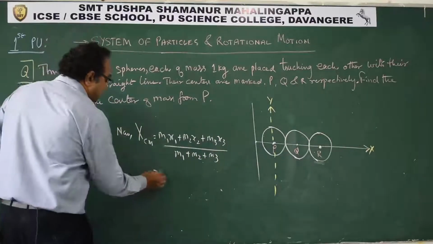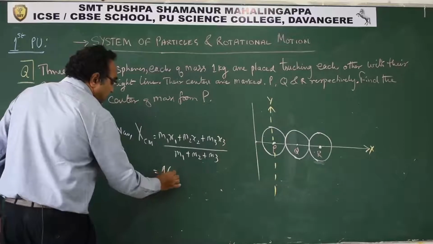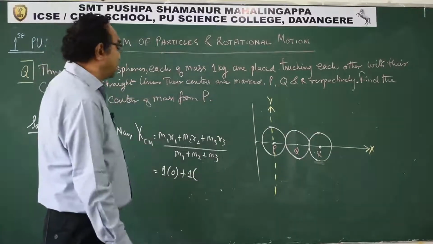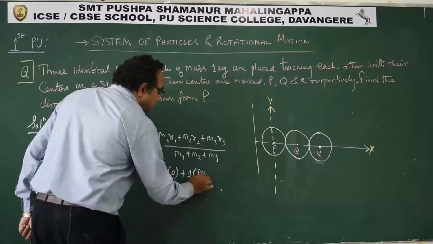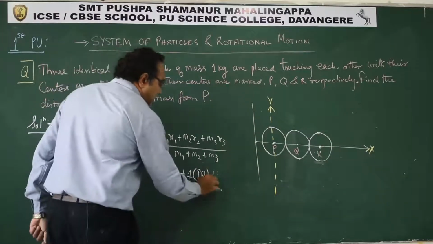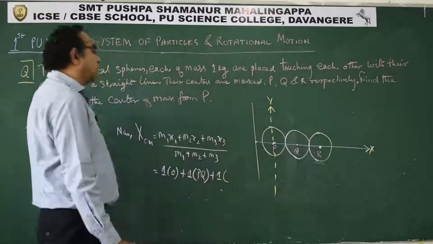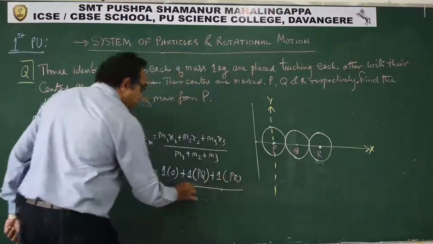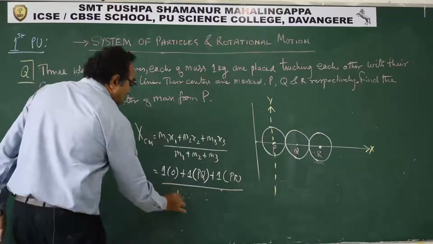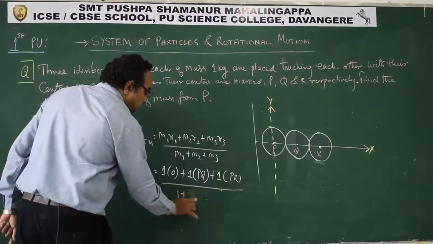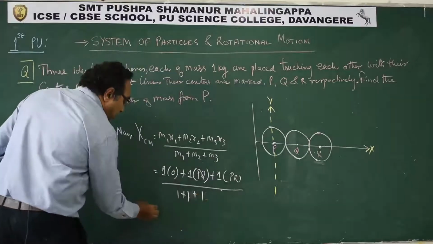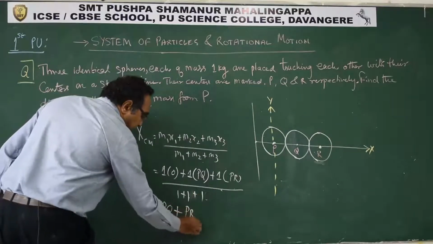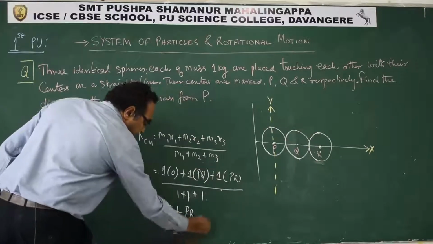So what we have? m1 is 1 kg, this is 0. This is 1 kg. What is the x coordinate of q? pq. Plus m3 is 1. What is the x coordinate of r? pr. Divided by 1 plus 1 plus 1. So what we get? This is pq plus pr divided by 3.